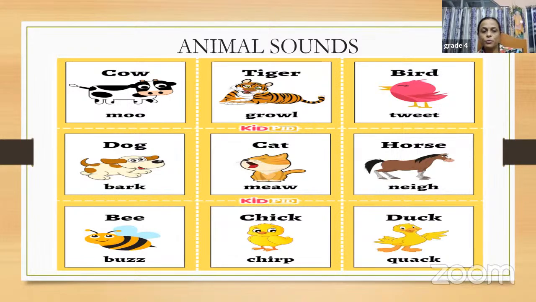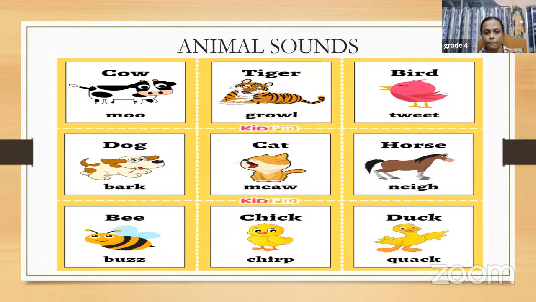What is the sound produced by a cow? It is known as moo. The sound of a tiger is known as growl. The sound of a bird is known as tweet, tweet, tweet, right? The sound of a dog is known as bark.